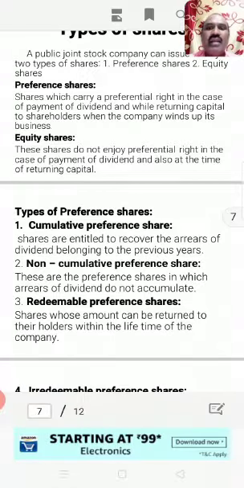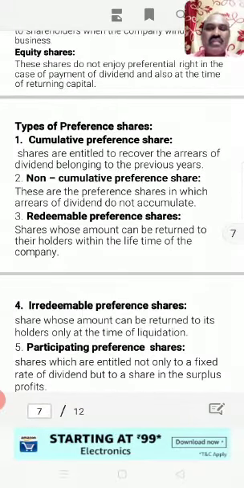Shares are entitled to recover the arrears of dividend belonging to the previous years. That means in previous years, if the company goes under loss, such loss will be recovered by the shareholders in future years when the company makes profit. But for non-cumulative preference shares, such opportunity will not be given to them. Only those years in which the company makes profit, they receive dividend.